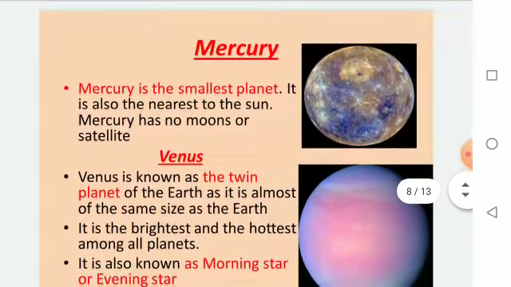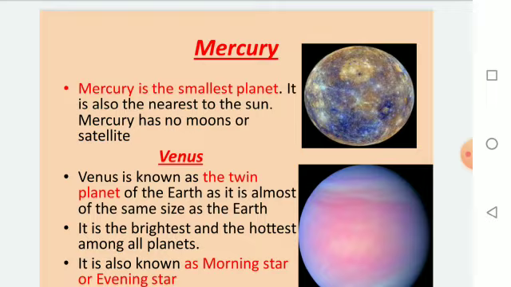Now we will discuss each planet in detail. First, Mercury. Mercury is the smallest planet. It is also the nearest to the Sun. Mercury has no moon or satellites.